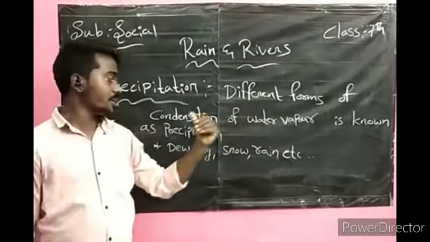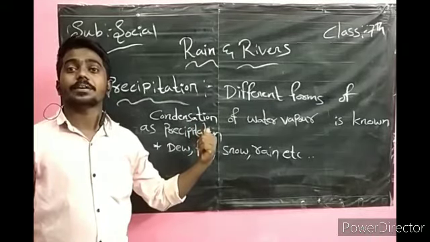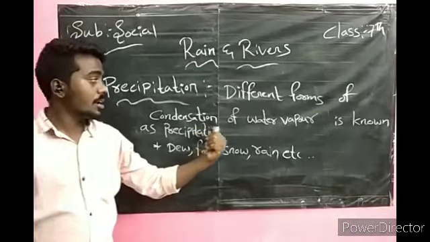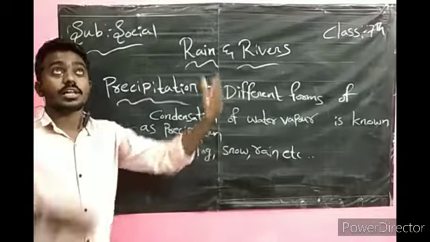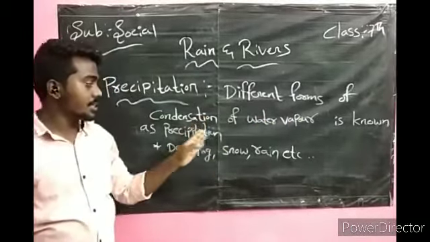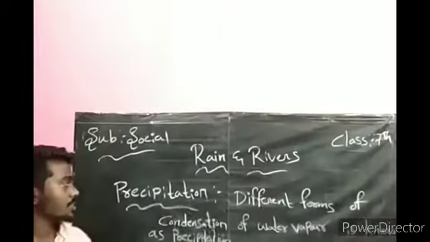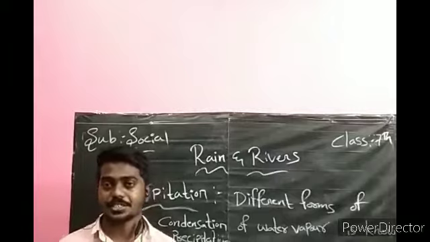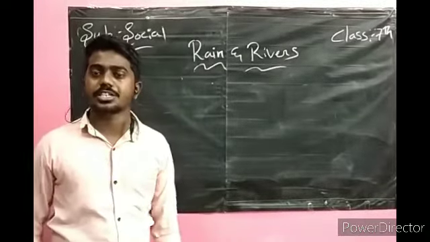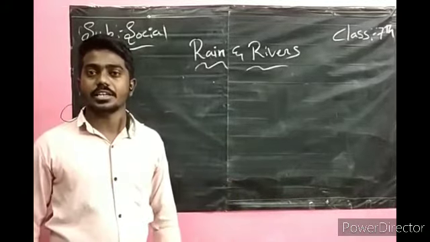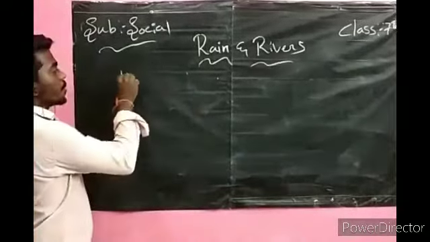Different forms of condensation mean water vapor changes into water. Falling of rainfall is called precipitation. Snow, fog, dew, etc. are also types of precipitation. We have discussed evaporation, condensation, the water cycle, and precipitation. Coming to the next one, humidity.